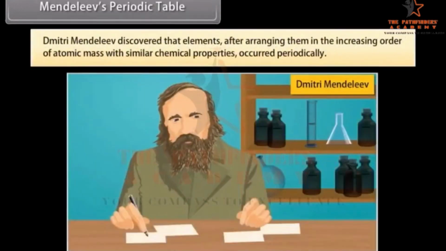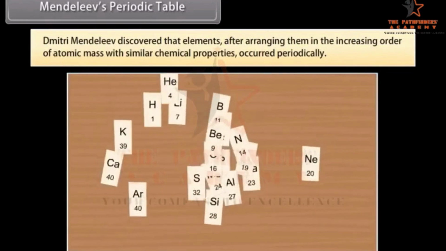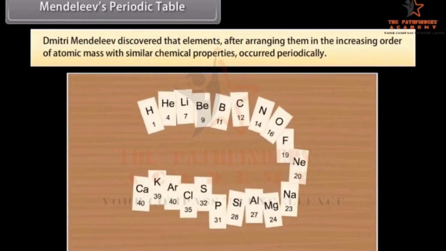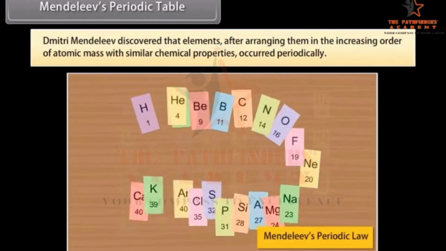Mendeleev's periodic table. Dmitry Mendeleev, a Russian chemist, discovered that elements, after arranging them in the increasing order of atomic mass with similar chemical properties, occurred periodically. In 1869, he stated this observation in Mendeleev's periodic law.